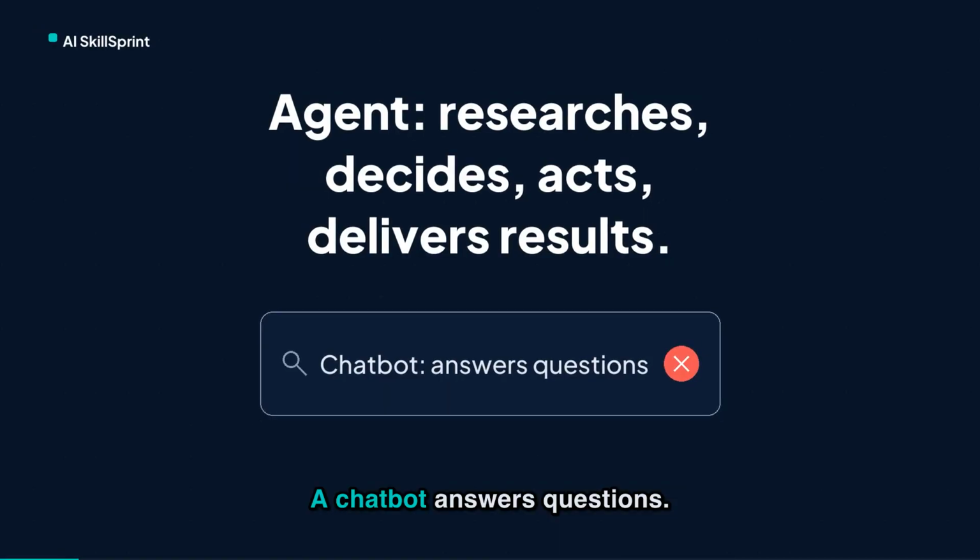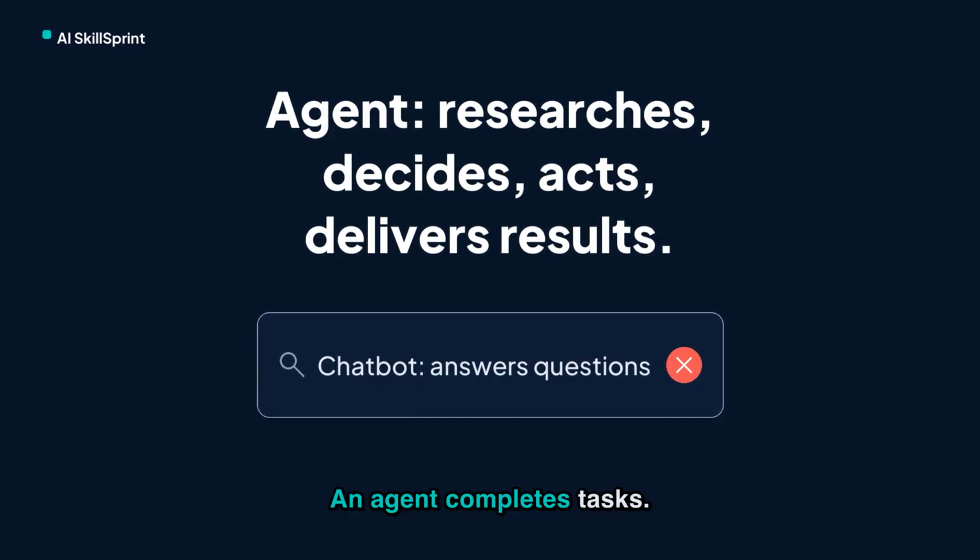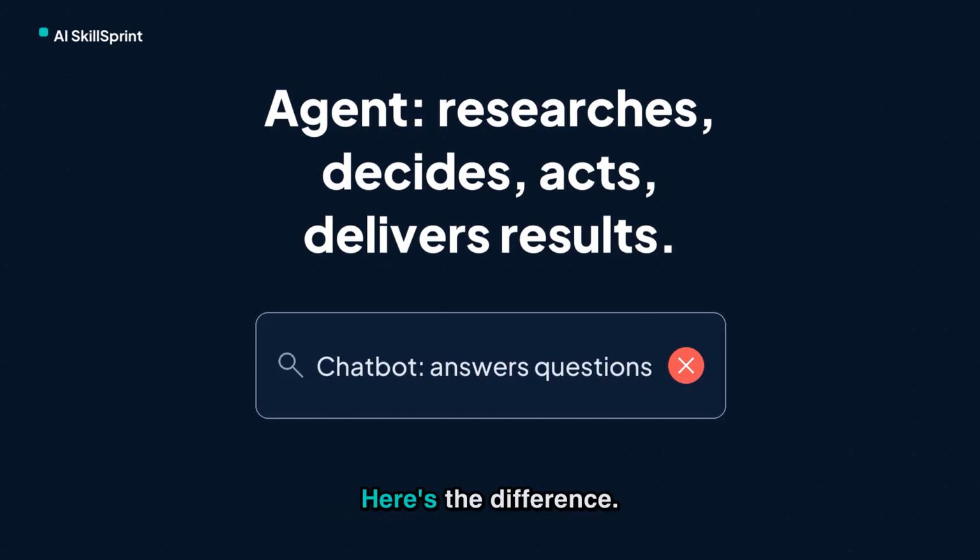A company gave an AI agent the task: research our 5 main competitors and produce a one-page briefing. The agent searched the web, read 10 articles, pulled financial data, compared product features, and wrote the report. No human touched it. That's not a chatbot. That's an agent. In 5 minutes, you'll understand exactly what that means.